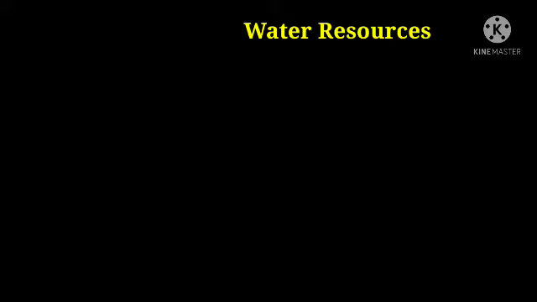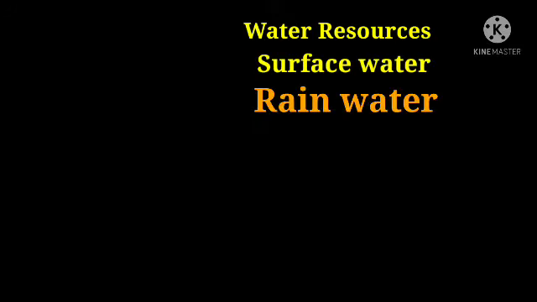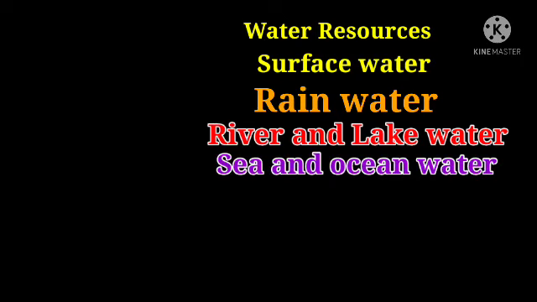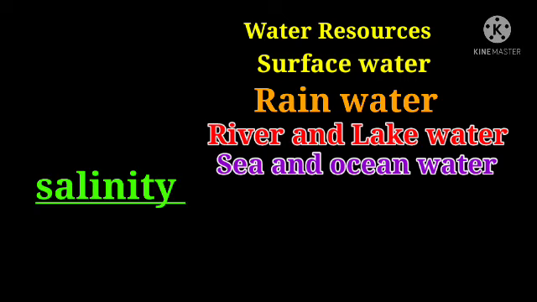Today we are going to start chapter water part 2. In the previous lecture we discussed water resources and surface water. In the case of surface water, there are many examples: rainwater, river and lake water, sea and ocean water. Then we talked about salinity.